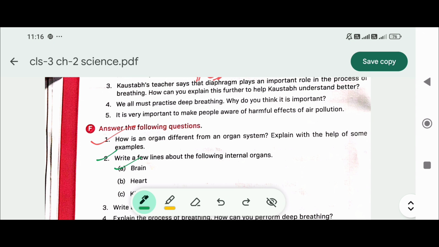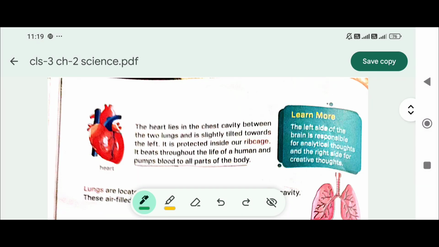Now part B is the heart. The heart lies in the chest cavity between the two lungs and slightly tilted towards the left. It is protected inside our rib cage. It beats throughout the life of a human and pumps blood to all parts of the body. That is answer 2, part B.